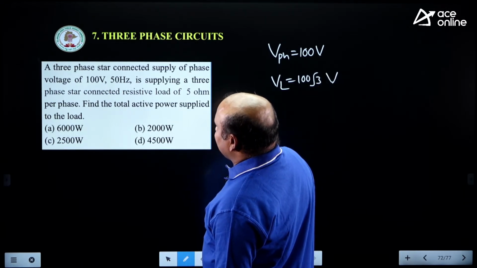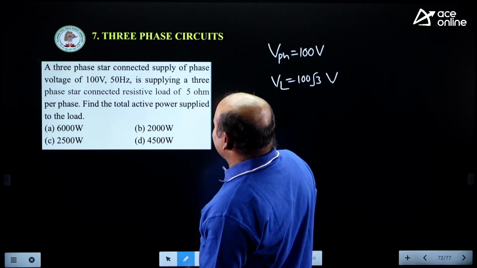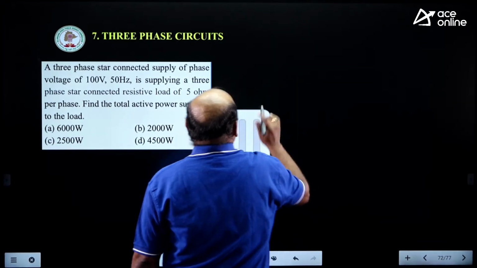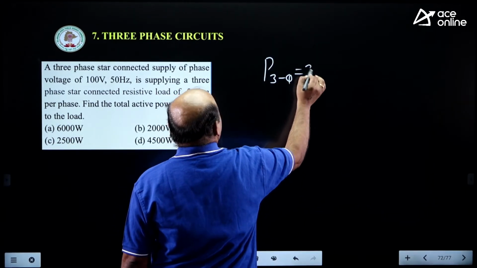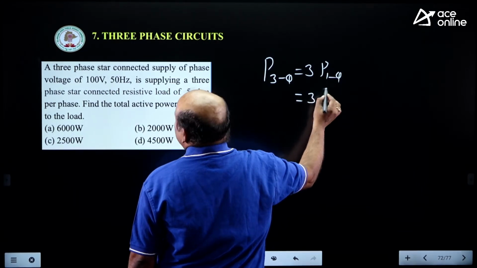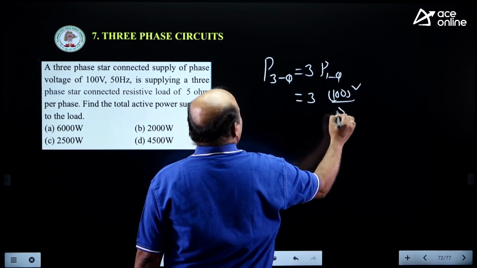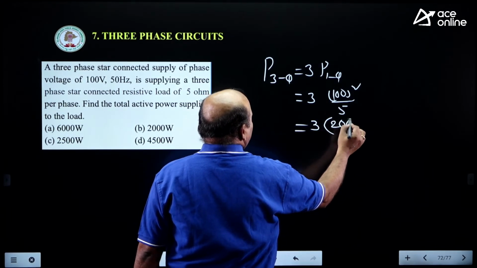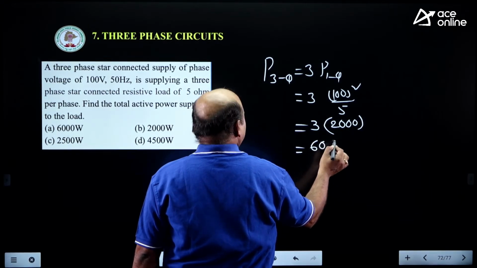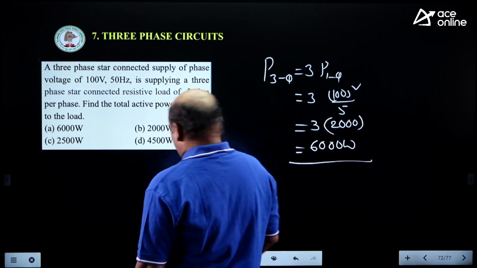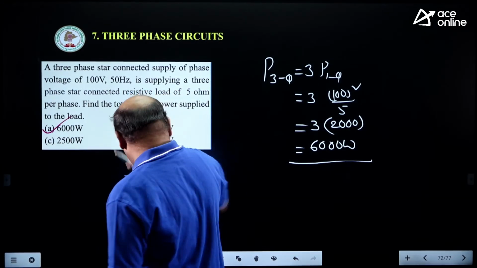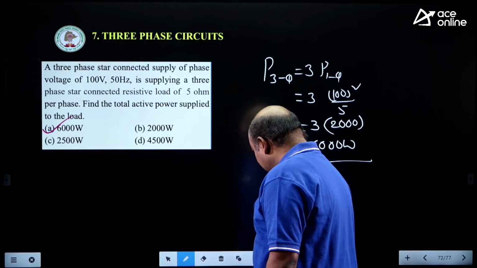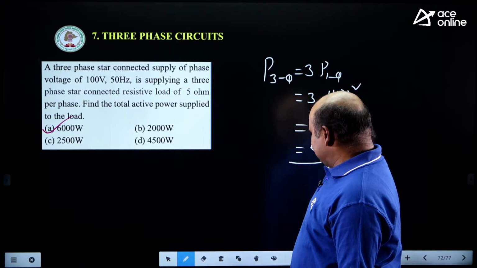And 3-phase star connected, directly you can take it here. You need not go for the total stuff. This is balanced. P 3-phase is equal to 3 times the single phase, 3 times V square by R. Very simple. How much are you getting? 10,000 by 5, nothing but 2,000. So 6,000. This is very simple. Yes or no? Is it clear? Okay, very good. Think without ink.